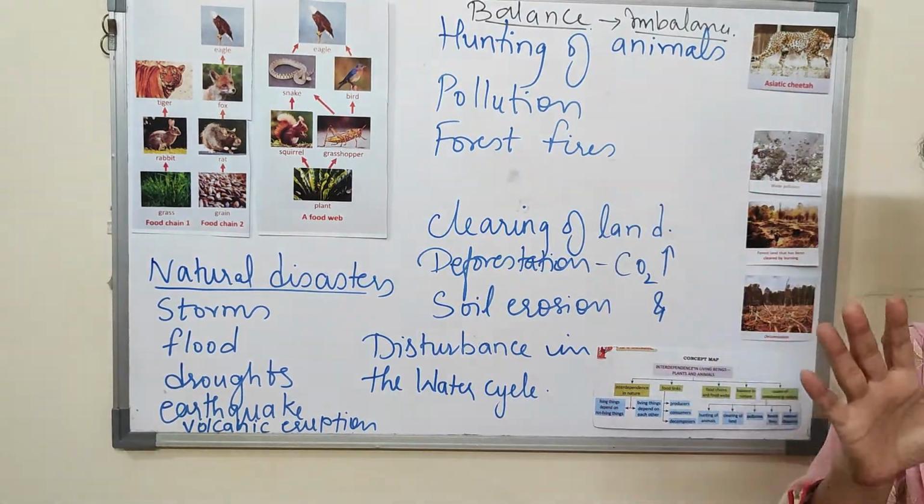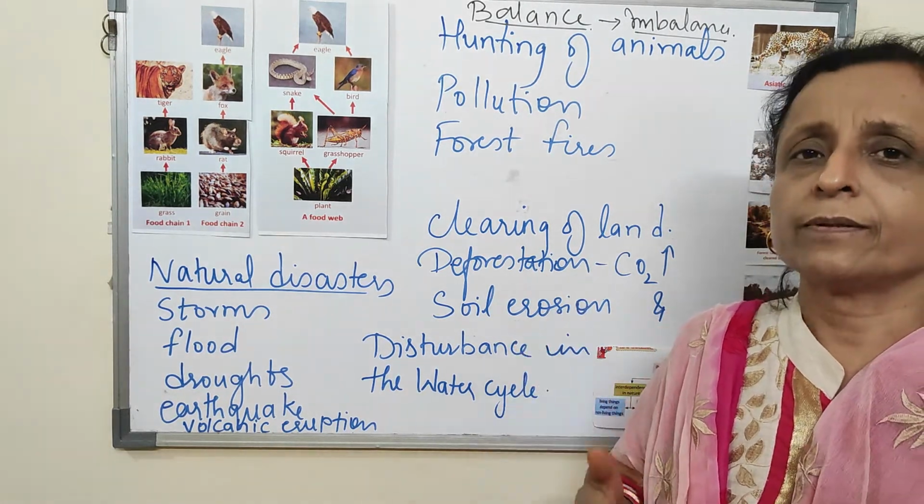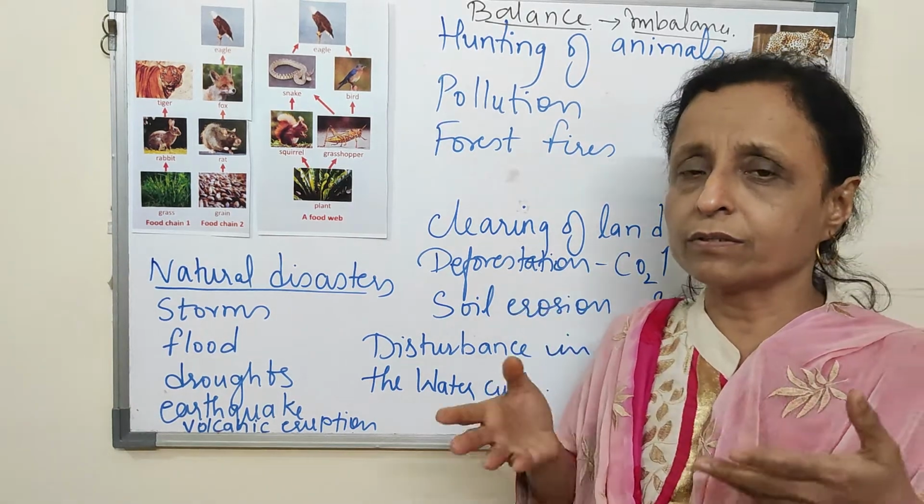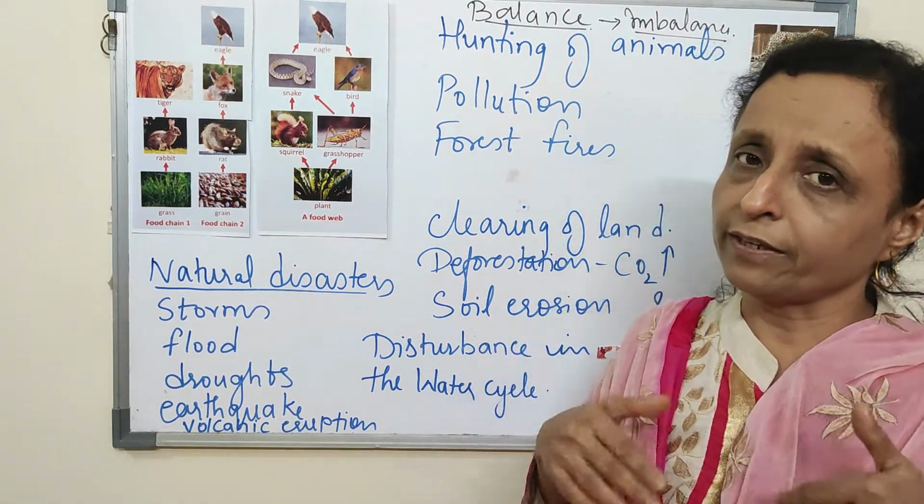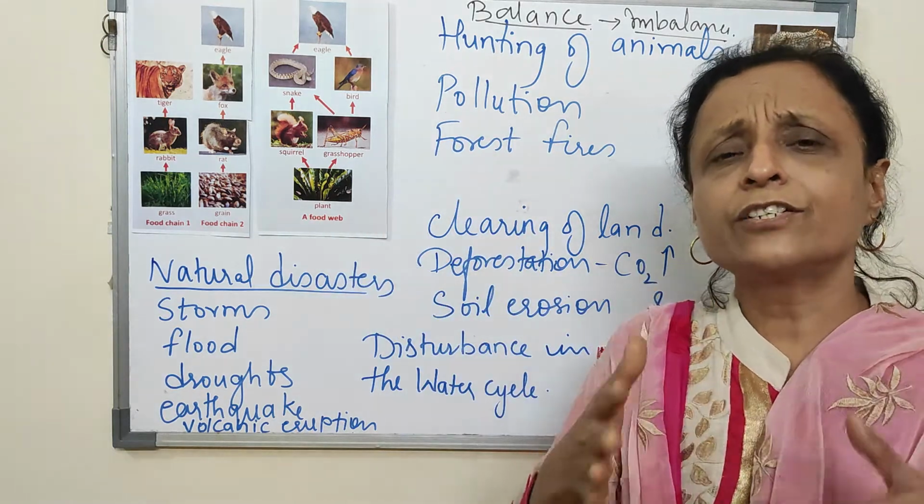Now there is a natural balance in the environment. Plants produce oxygen. We take in oxygen. They also take in oxygen. The plants prepare food which we eat, and the plants will be eaten by some animals. So there is a natural balance.